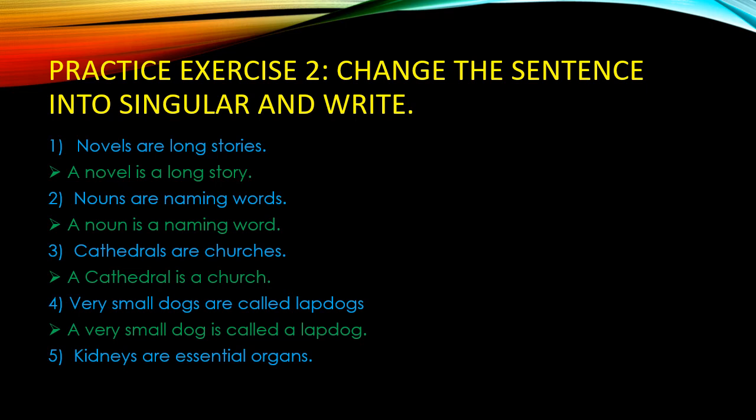Number 5. Kidneys are essential organs. And the answer is: a kidney is an essential organ. Essential means important. Here organs is changed to organ. Kidneys is changed to kidney. Okay children.